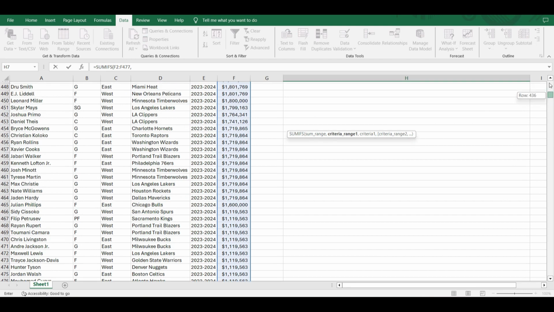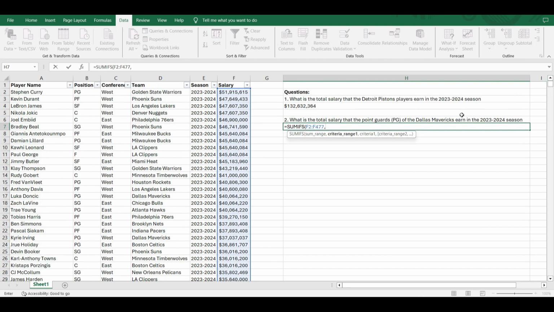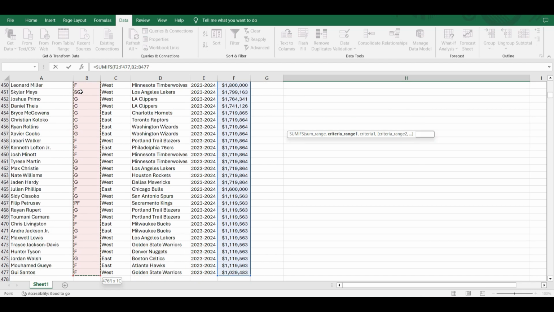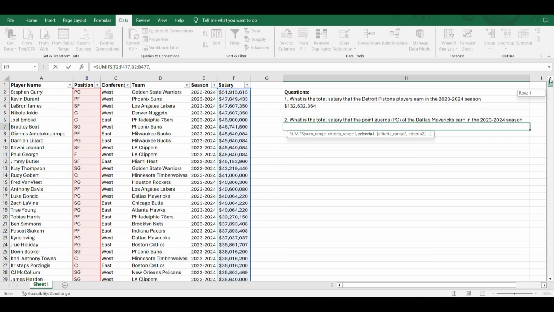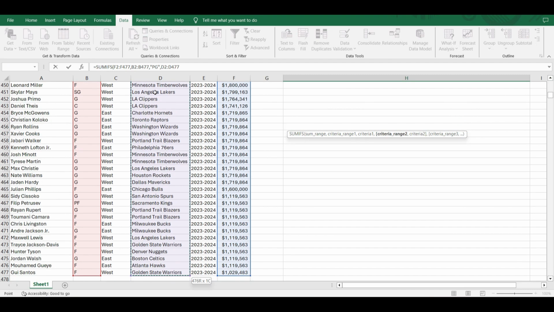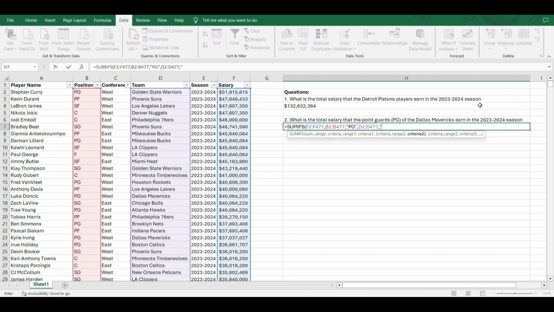In this case, the salary. Criteria range 1 is the first range where we want to look for the criteria. It asks for the point guard, PG, so we know that it's the position, which is column B. Comma. For criteria 1, we put in PG because it asks for the point guard. The second criteria is Dallas Mavericks, so it's the team. We select column D, which is the team, and for criteria 2, we put in Dallas Mavericks.